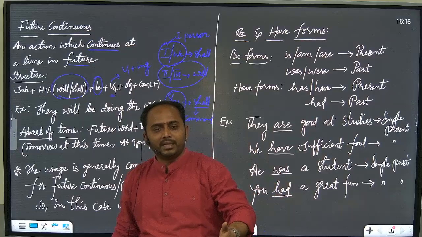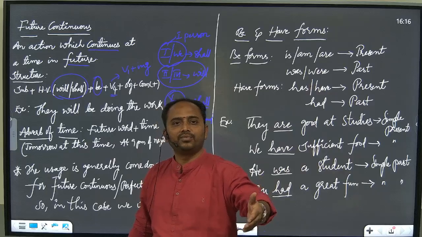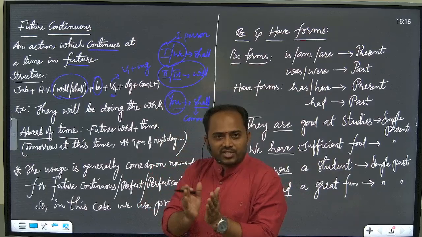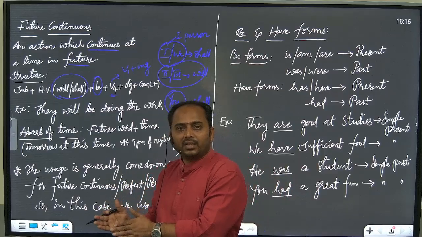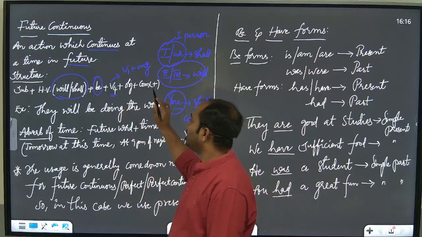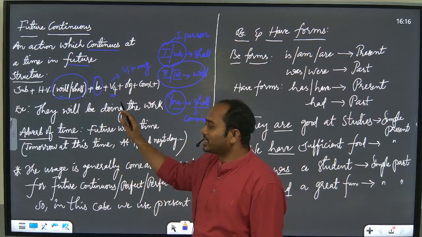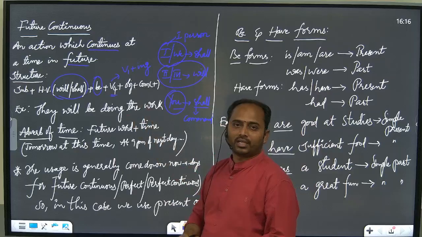For that probability, if you want to speak something, you can speak directly in the simple future negative or interrogative. There is no need to specify it in future continuous, perfect or perfect continuous. That's the reason we are not indicating any negative or interrogative structure for the future continuous.